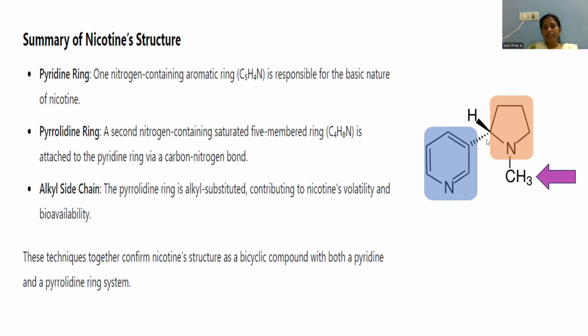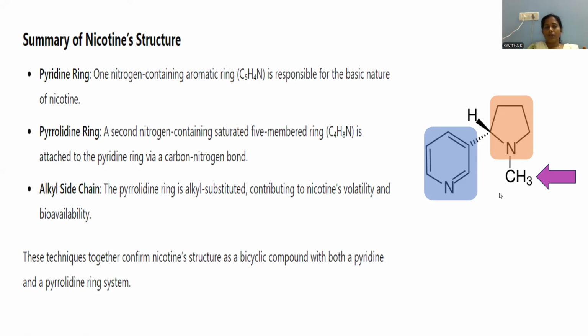Here it is a carbon-carbon linkage, so both the heterocyclic rings got combined. Alkyl chain. On the nitrogen, we can observe the methyl. This is regarded as a tertiary amine. So the alkyl side chain is located over there. The alkyl-substituted pyrrolidine ring contributes volatility and bioavailability. The methyl group over here has multiple applications.